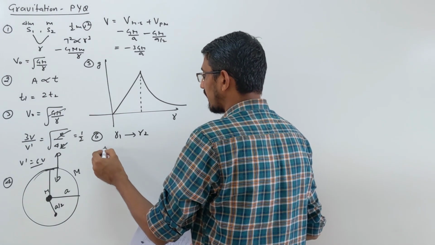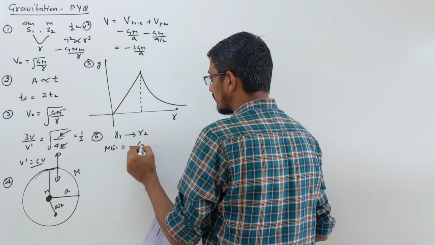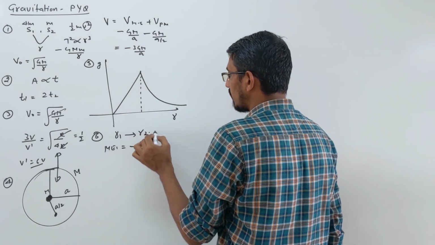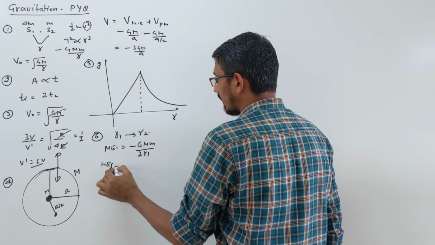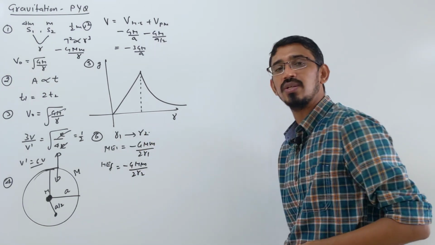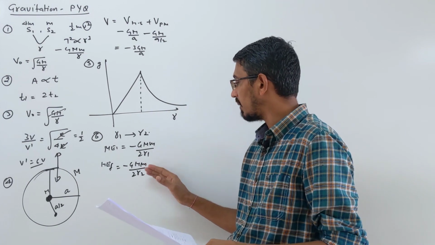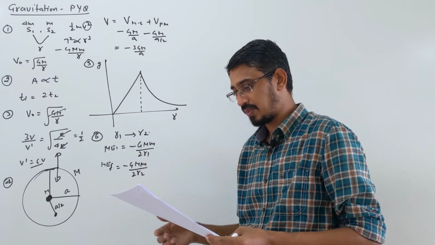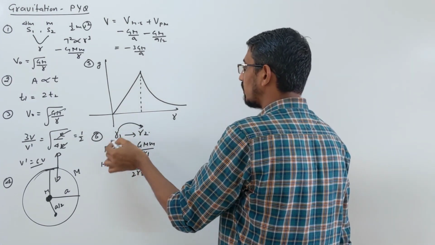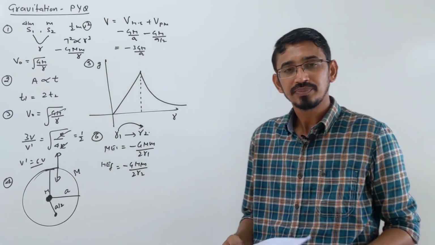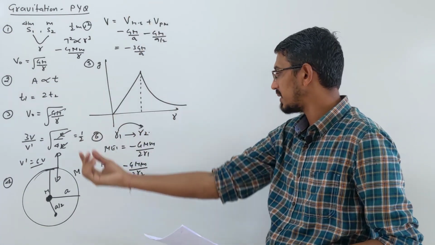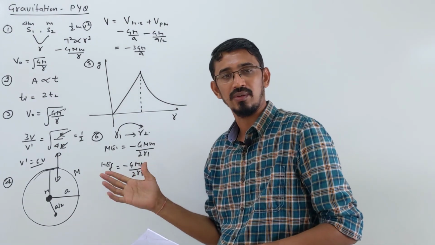Initial mechanical energy is minus G m upon 2 R1. Then when transferred to this orbit, the final mechanical energy becomes minus G m upon 2 R2. Subtract them, that's your answer, final minus initial. So you get your third option. When you want to transfer a satellite from one orbit to another and they ask what additional kinetic energy we have to supply, simply it is the change in mechanical energy, that's all.